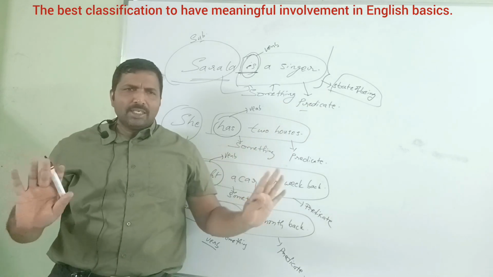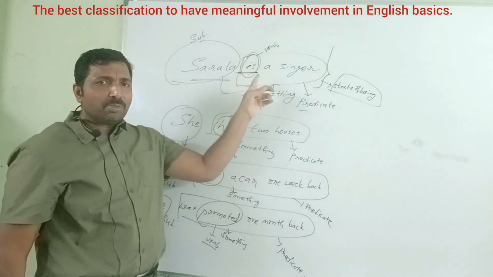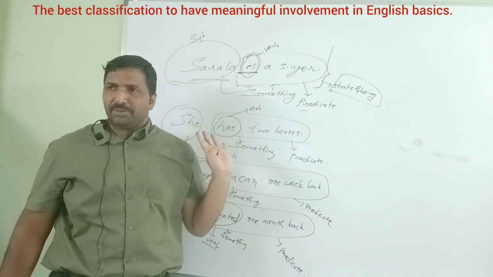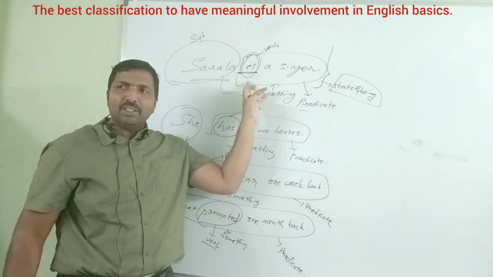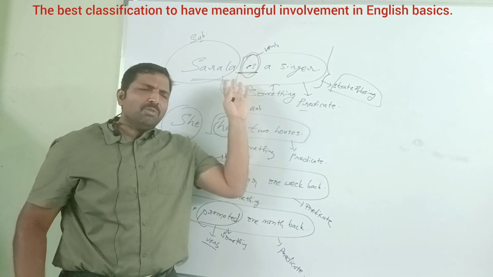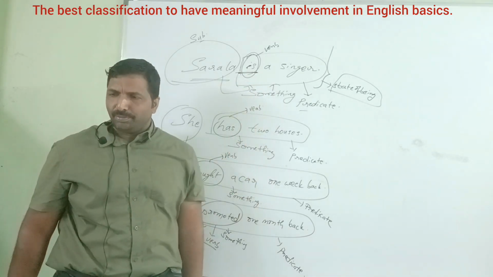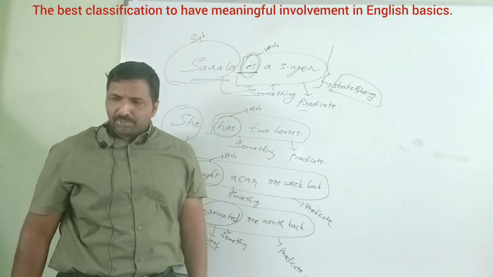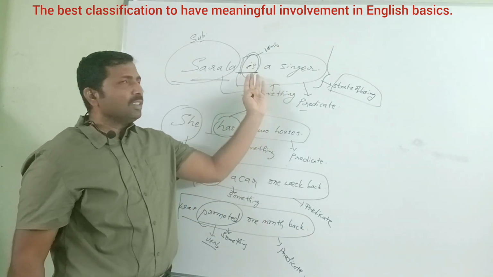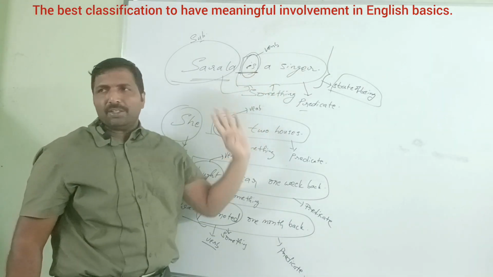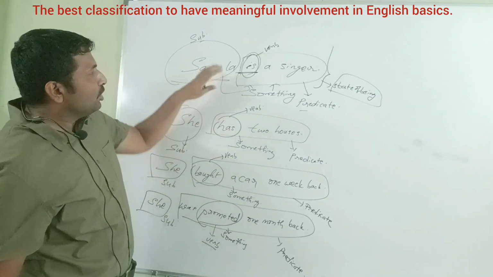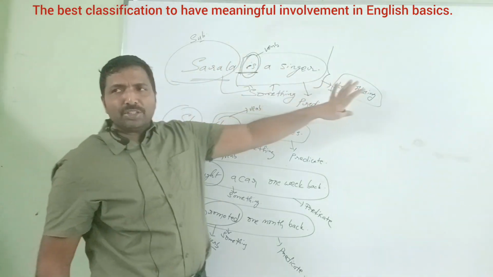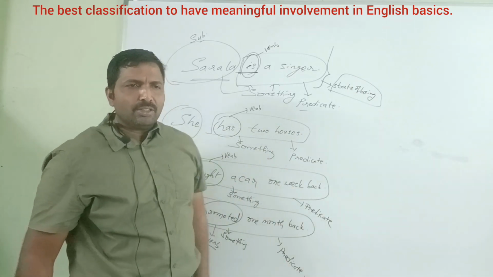The predicate part with the state of being verb expresses what the subject is. So in a sentence like she is a singer, the predicate part has the main verb is, and this sentence belongs to the state of being sentences.